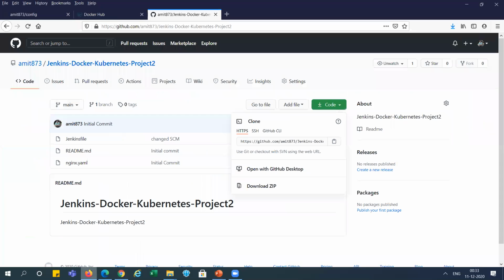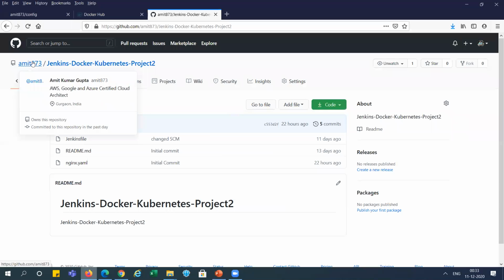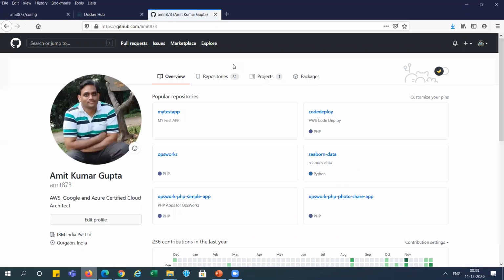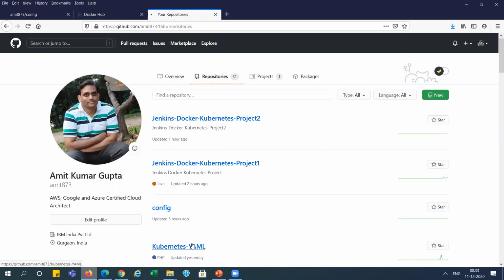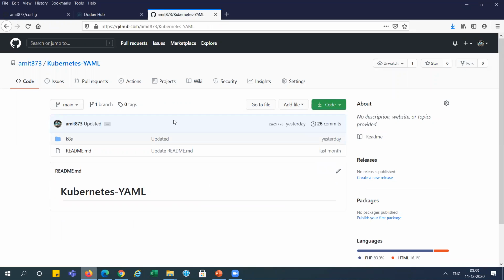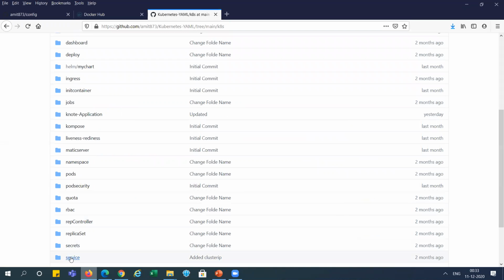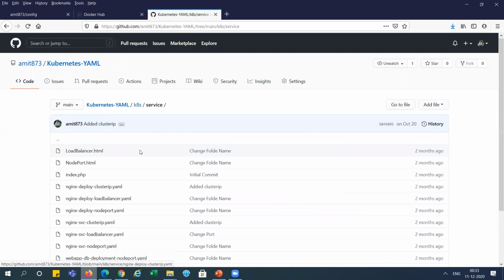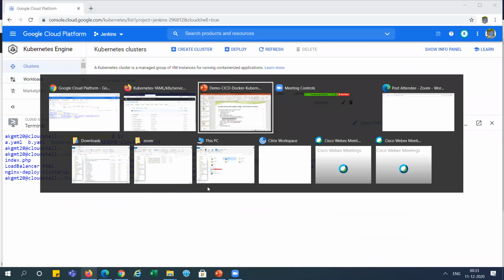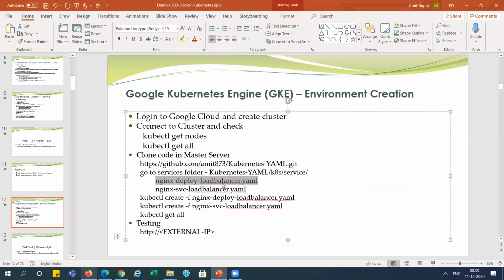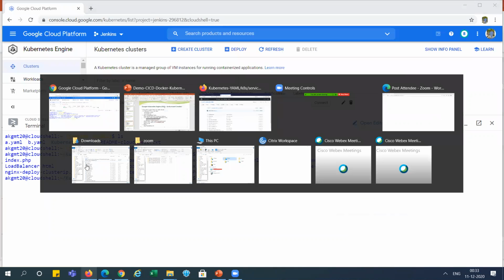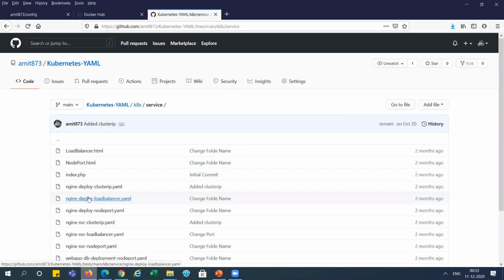So I will show you that file here, right? I am just copying here and just opening that Kubernetes. This is a repository which I cloned here, right? And I am going to the services, and here you can see which one you want to use, like Nginx deploy load balancer, right? So I'm opening that, this one.